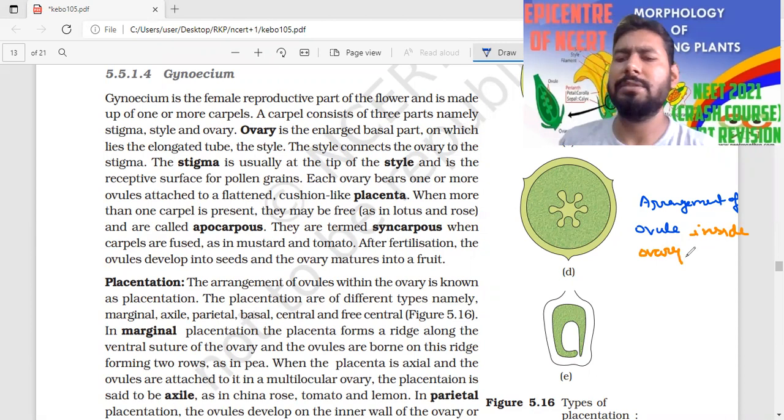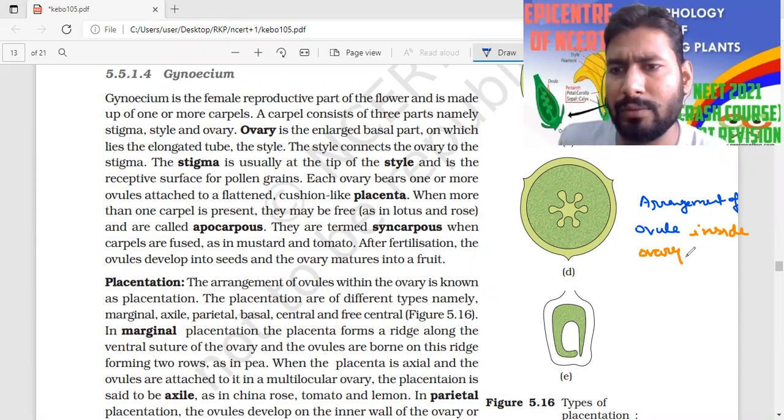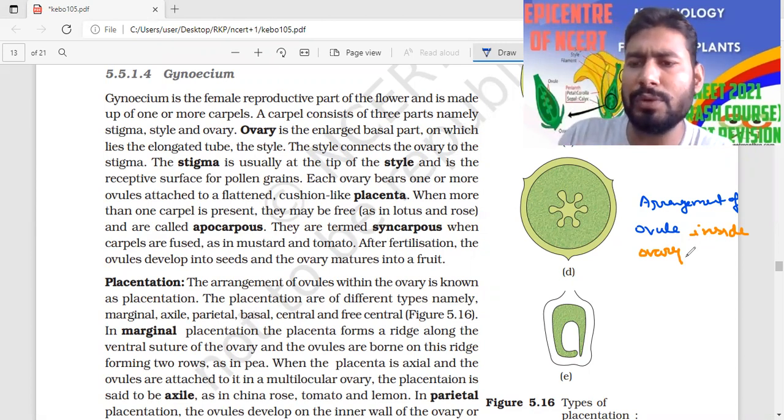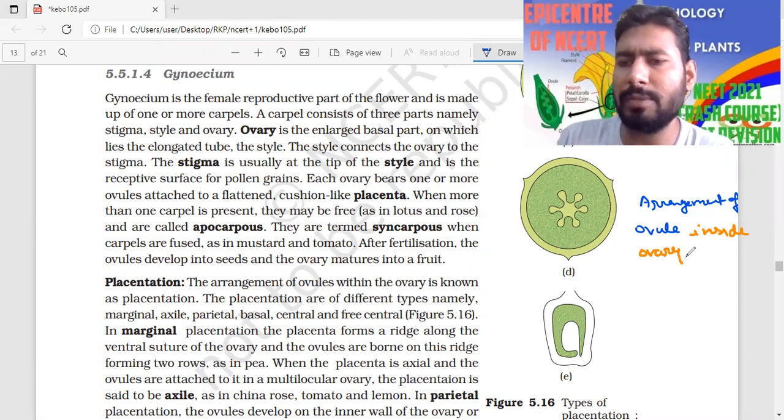The pattern of arrangement of ovules inside the ovary is called placentation.